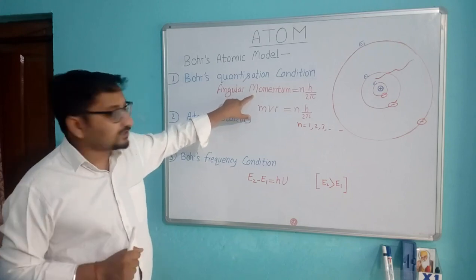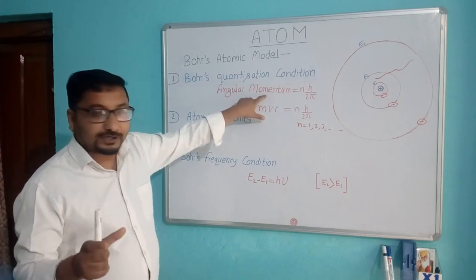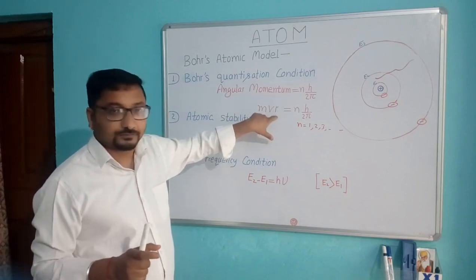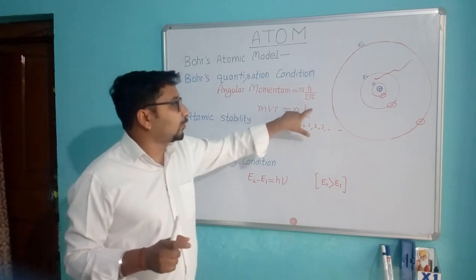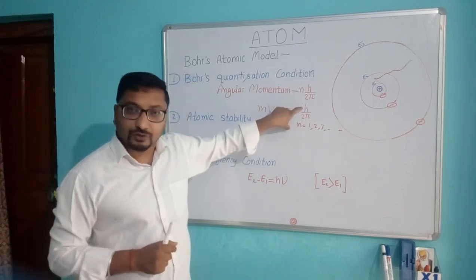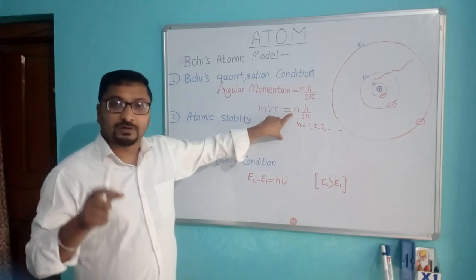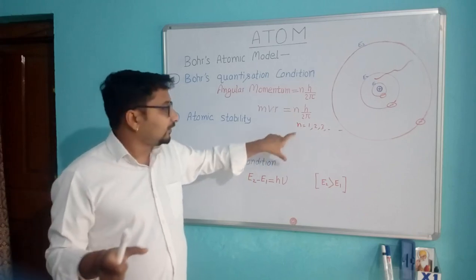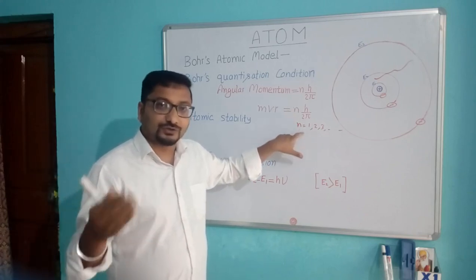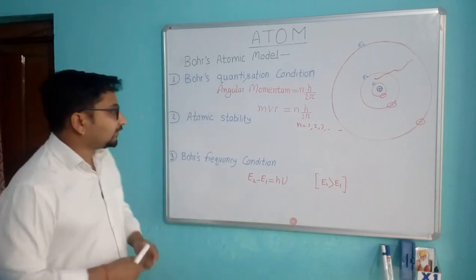You know, in the previous class, the formula of angular momentum is mvr. So mvr is equal to nh upon 2 pi, where h is Planck's constant and n is the principal quantum number. n is equal to 1, 2, 3, 4, 5, 6 and so on.